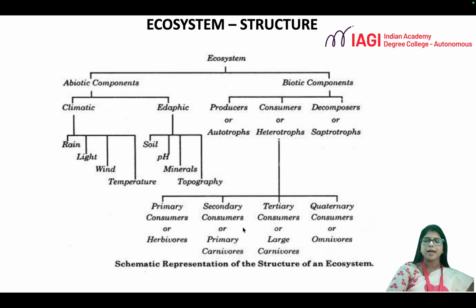Let us understand the structure of the ecosystem. We have understood the types. Now let us move on and understand about the structure. So the structure of an ecosystem is mainly made up of two major components: abiotic components and biotic components.